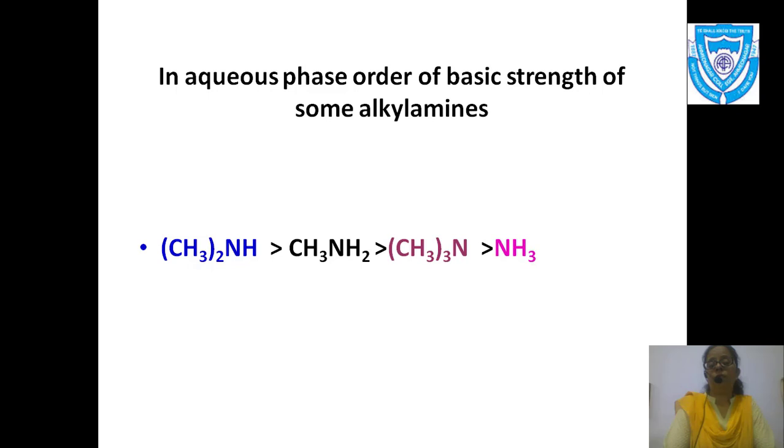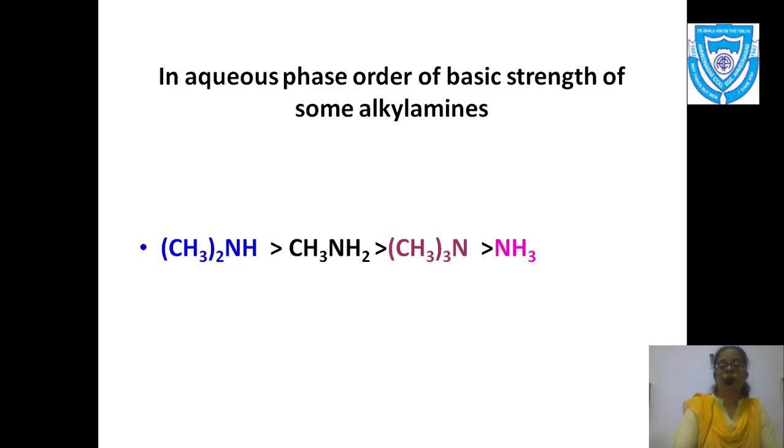From this you can see that 2 prime is more basic than 1 prime, 1 prime is more basic than 3 prime, and then ammonia is very less basic. This is what you can conclude if the alkyl group is methyl.